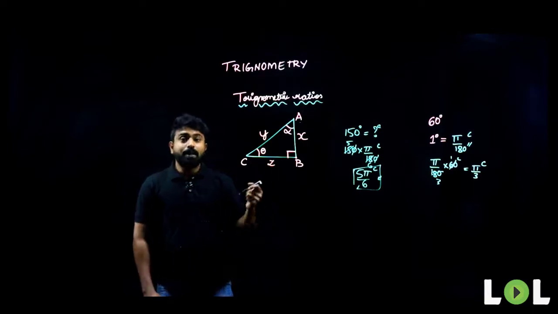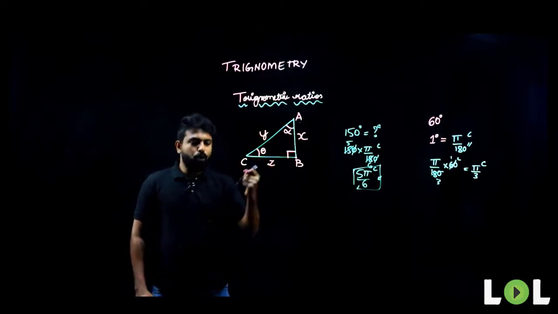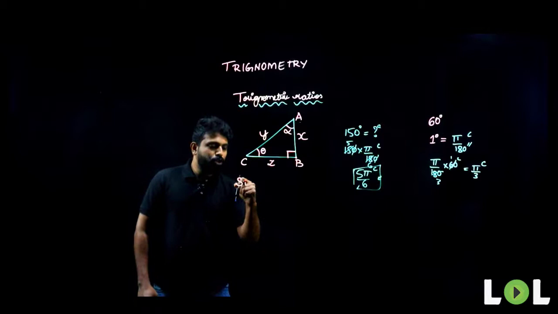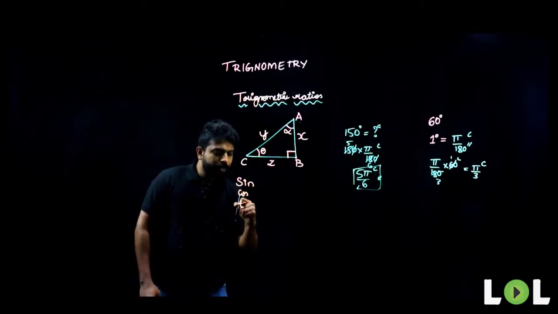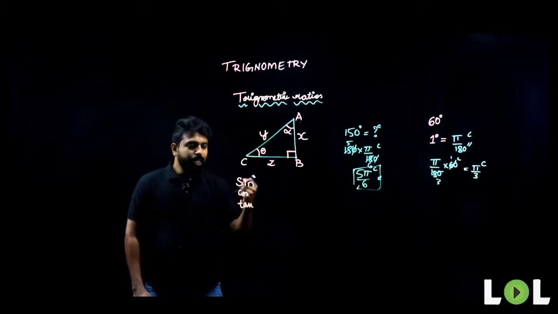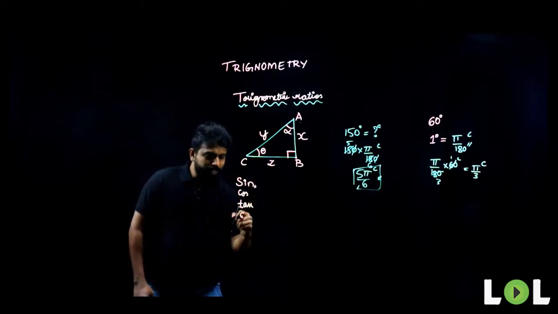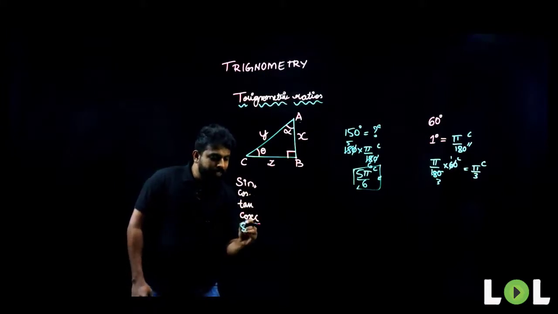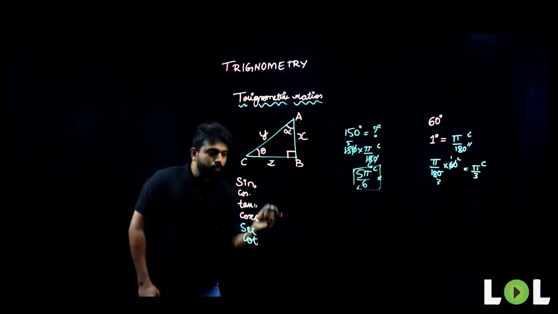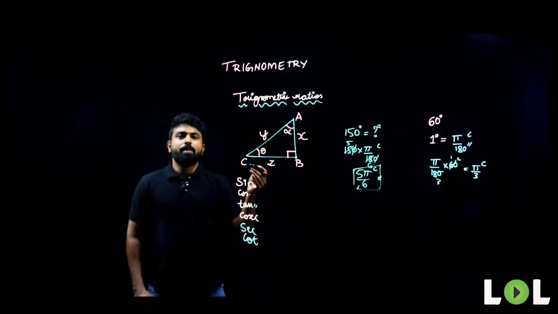What are trigonometric ratios? We all would have known that trigonometric ratios are nothing but sine, cos, tan, and inverse of sine will be cosecant, inverse of cos will be secant, and inverse of tan will be cot.